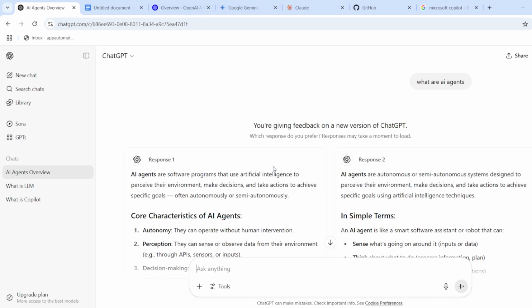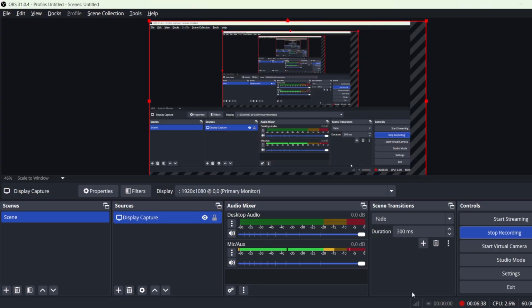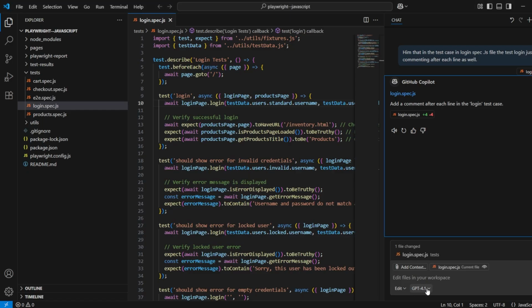LLM, this ChatGPT itself cannot take any actions. It can give you suggestions, right? We have AI assistants. They are helping to write the code, but they are not taking the decisions themselves. We have seen the edit mode. What it does is give you the suggestion, but it asks for human intention. Should I do this or not? Once you tell it, it will do that.